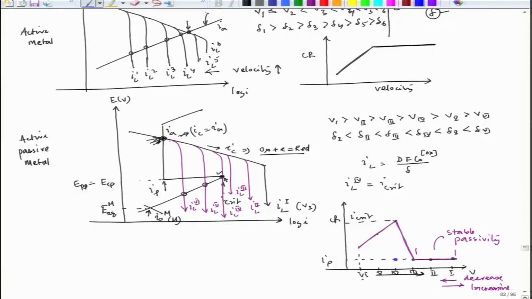Now, after that, even if we go to 6, which is the lowest velocity, if the oxide layer is not getting dislodged, I will keep that passive layer.